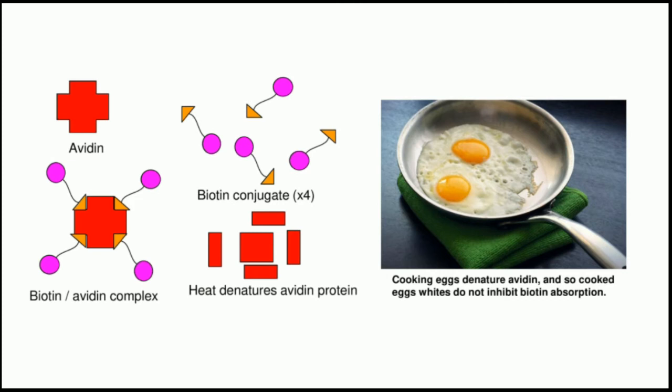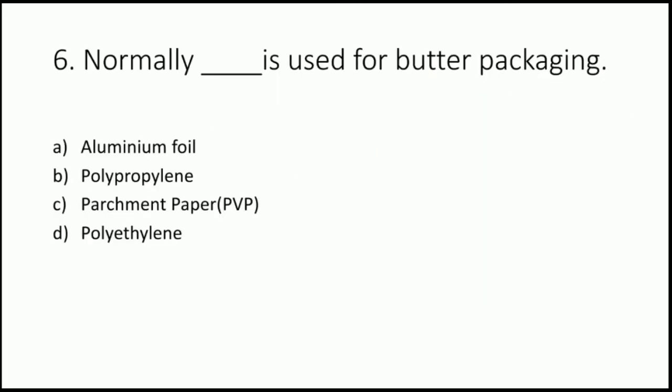The solution is that when we cook the egg white, it denatures the avidin, and then it will not be able to bind the biotin. Therefore it is always advised to cook the egg. It is not advised to eat raw egg, because if we consume raw egg white, the avidin will bind to the biotin, and then biotin will not be available to the body. And we have just discussed the importance of biotin in the human body. Moving on to the next question.